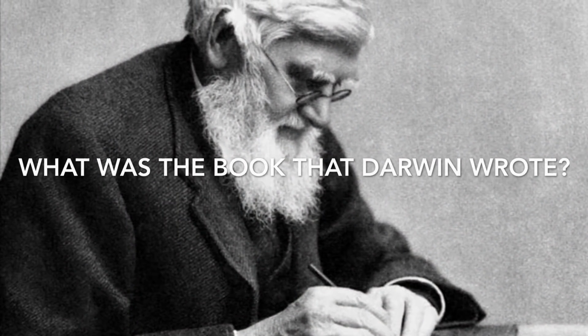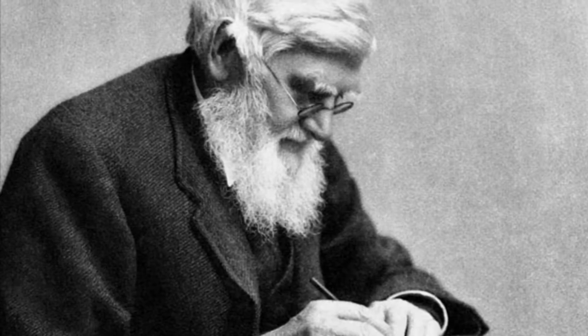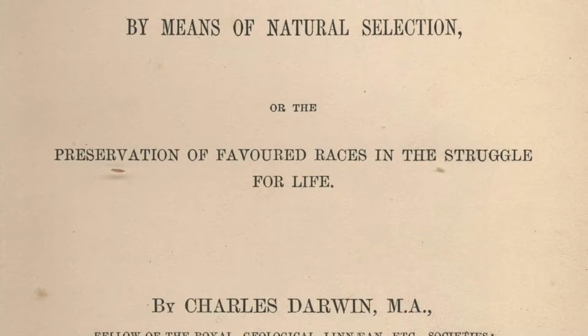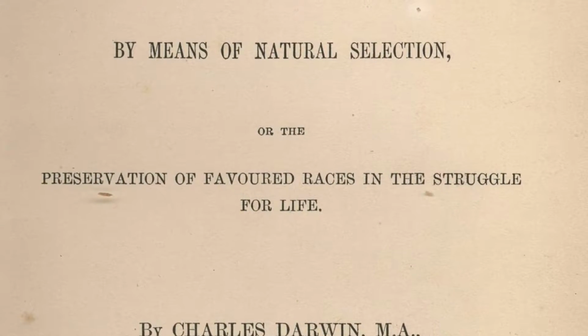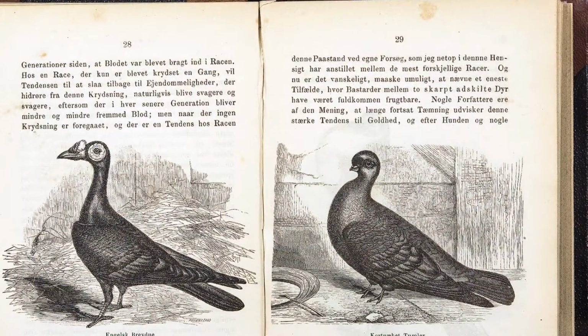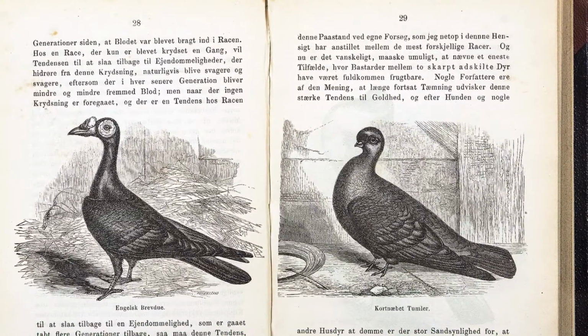What was the book that Darwin wrote? There were a lot of books written by Charles Darwin, but the most important was On the Origin of Species, published on the 24th of November 1859, which is a work of scientific literature considered to be the foundation of evolutionary biology.